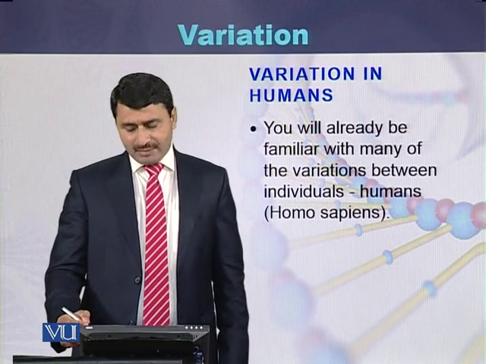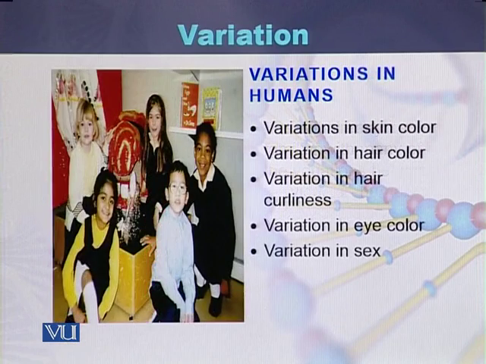Variation can also be seen among the individuals of the humans. You are quite familiar with the variations we can see in our surroundings. Look here, in this case variation can be seen in the skin color, variation can be seen in their hair color, variation can be seen in the curliness of the hairs, variation can be seen in the eye color, and variation can also be seen in their sex.